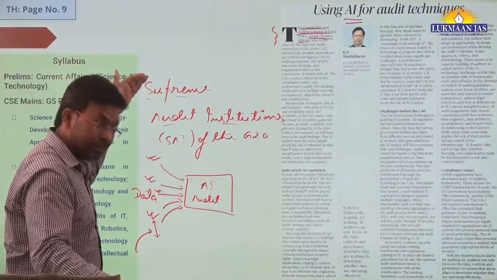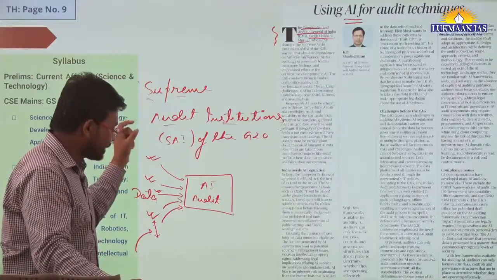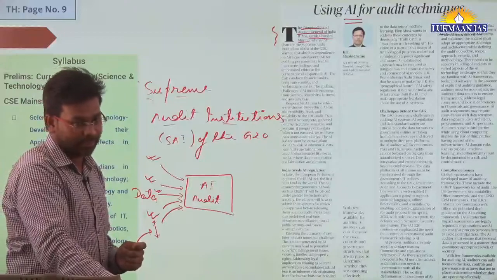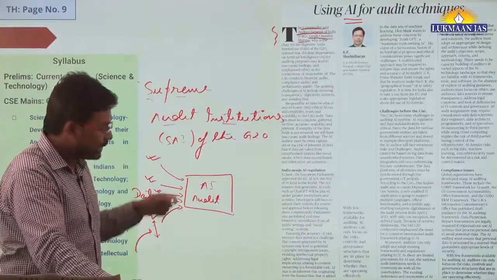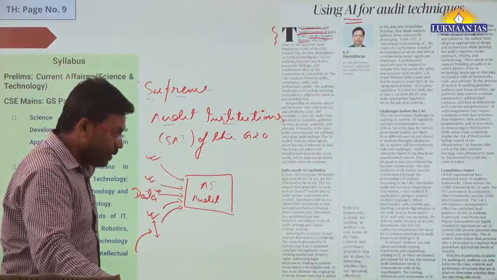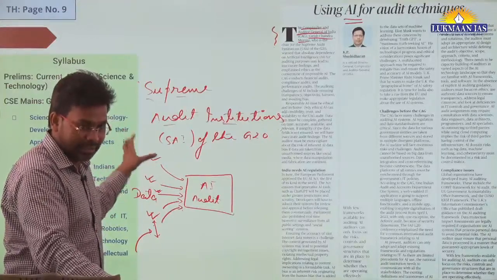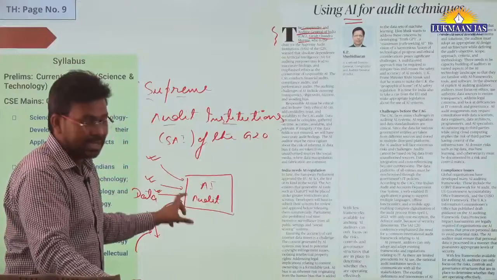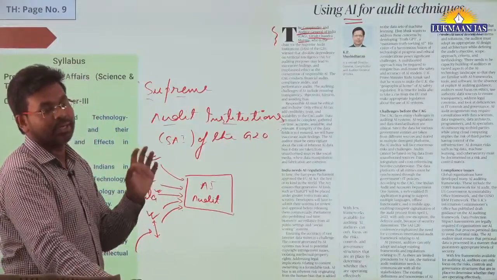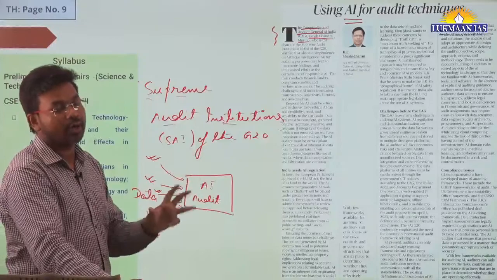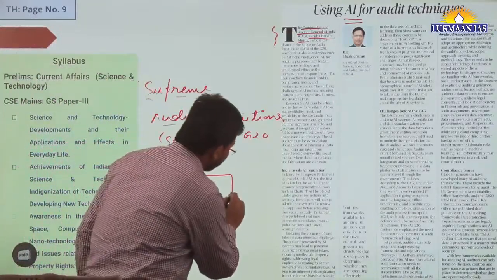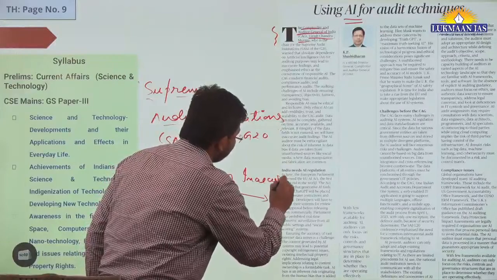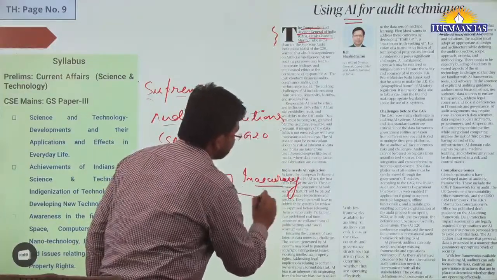Because of the multiplicity of data and the unavailability of coherent sources, there is a possibility that this AI system may take up flawed data, and then it is going to generate results based on flawed inputs. This is going to lead to inaccuracy in the system.